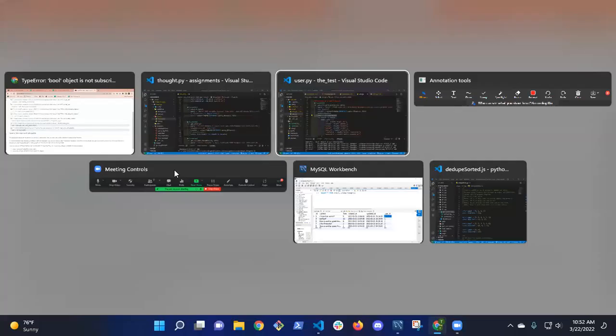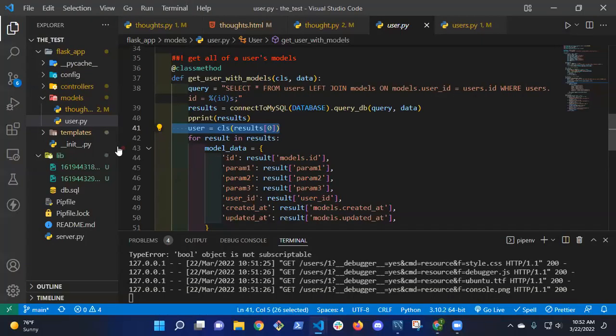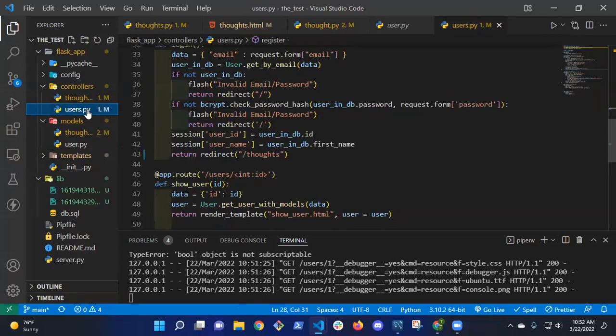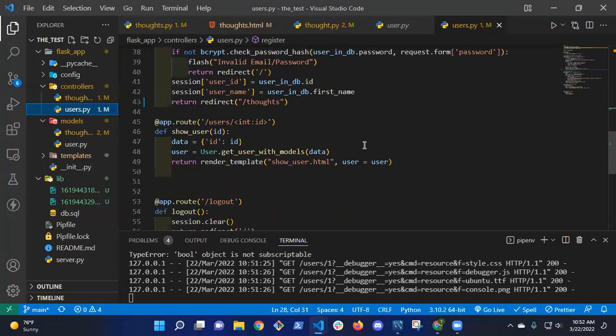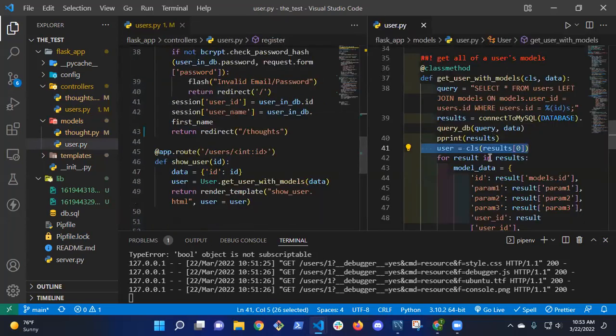Okay. So if I go back here, if I go to my controller, my users line number was 48. So it's failing right here. It's failing when I call get user with models.